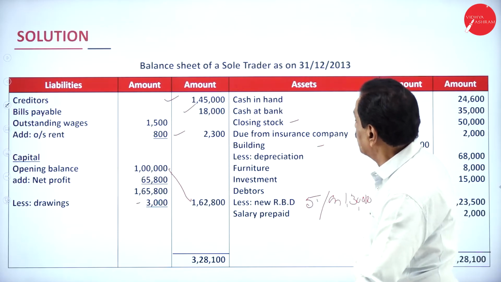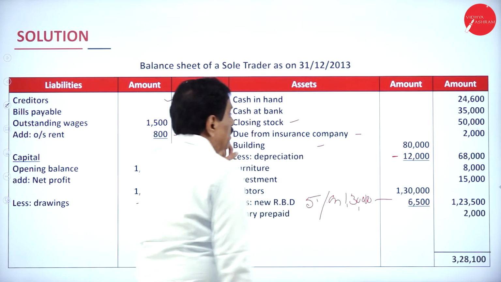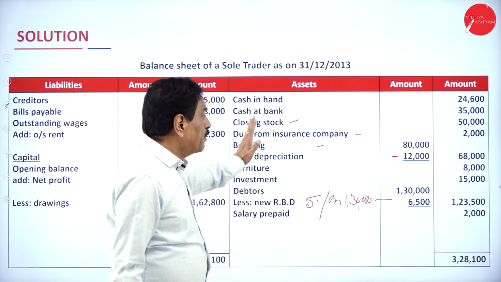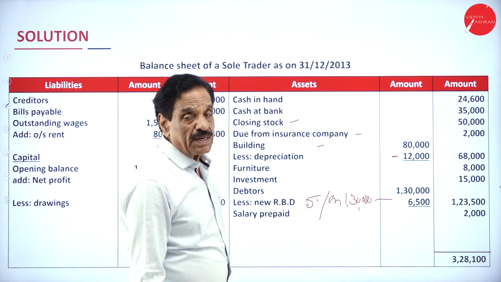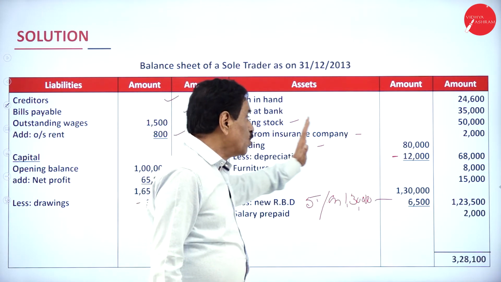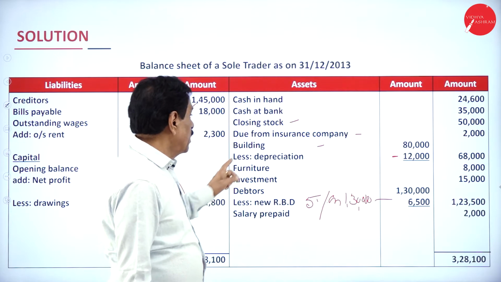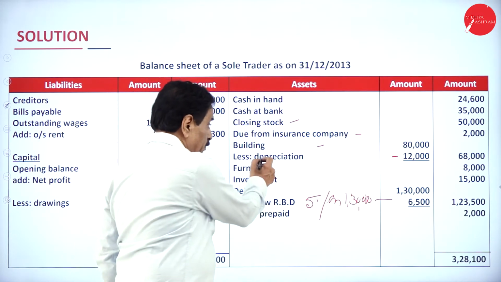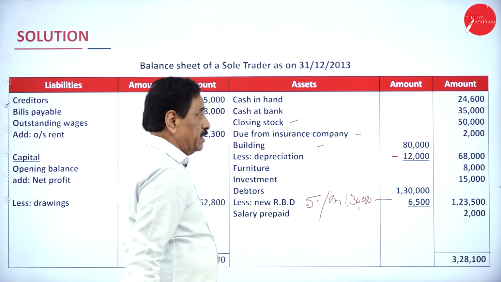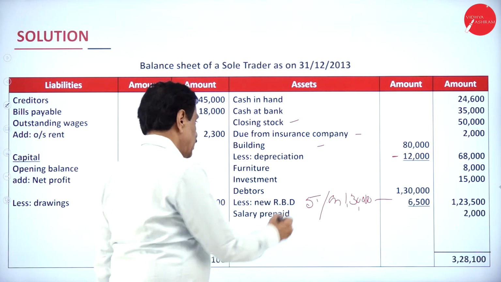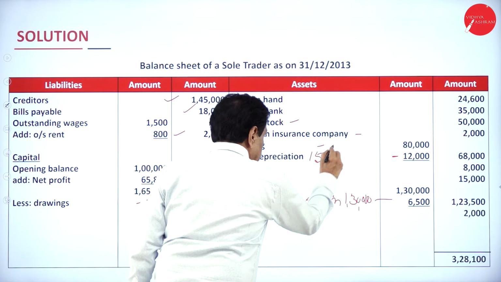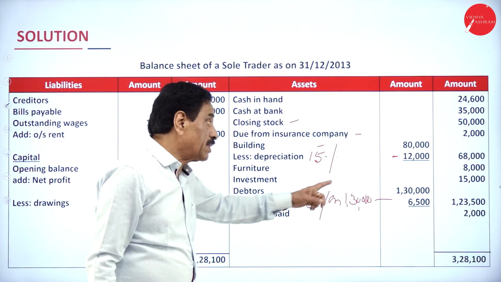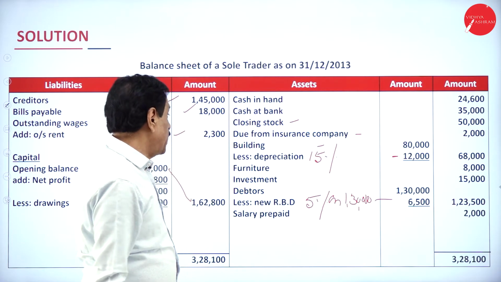In the balance sheet, cash in hand is an asset, cash balance available. In your bank balance, how much is there? 35,000. Your unsold stock is 50,000. How much do you have to receive from the insurance company? 2,000. Your building value as per trial balance is 80,000. Depreciation at 15%. 15% of 80,000 is 12,000. How much is the balance? 68,000.